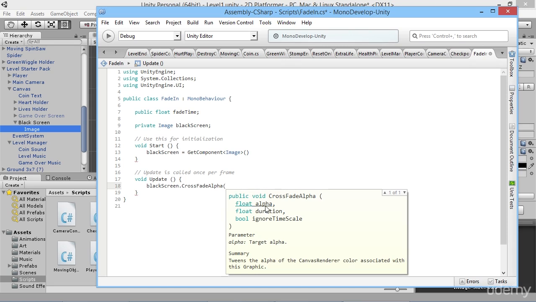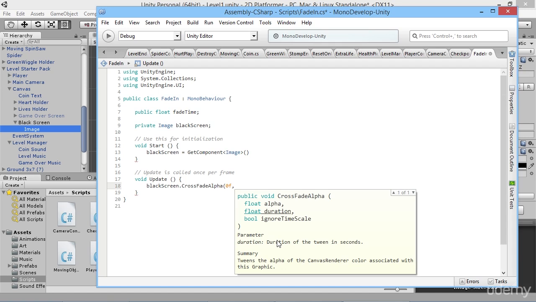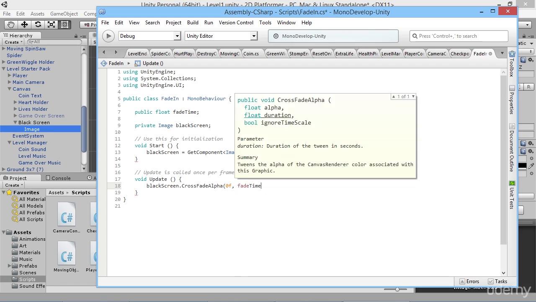So if we look at our little info here, the float alpha is our target alpha, so that's where we want to go to. So we can say the target alpha is 0, because we want to take it to 0. Then we have a duration, so how long do we want it to take to do that? Well, we have our fade time up here, so we can just type in fadeTime.